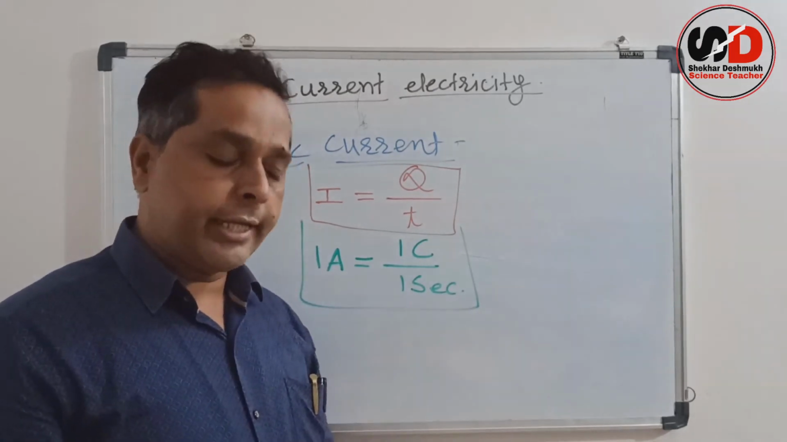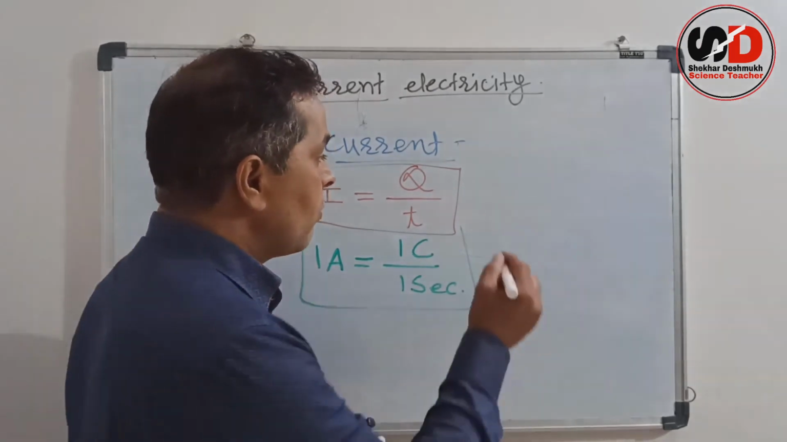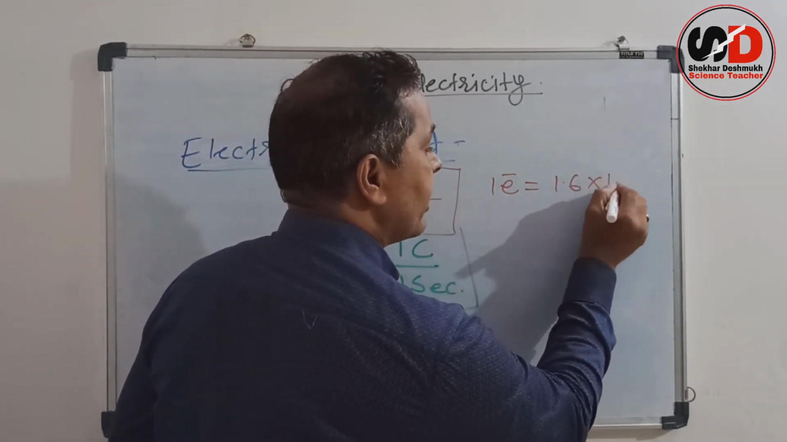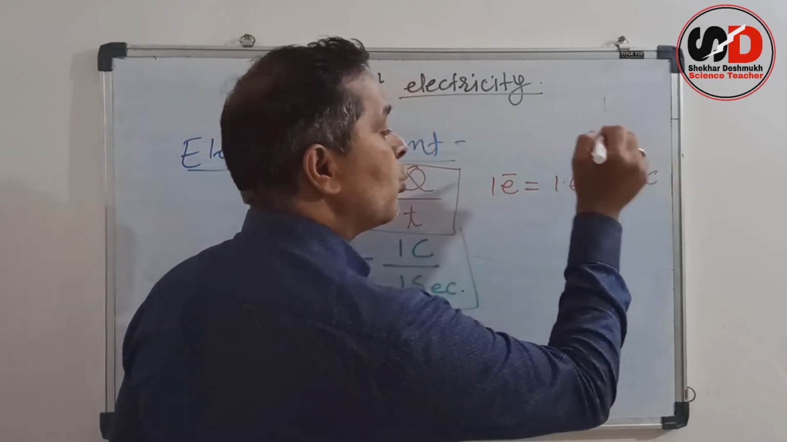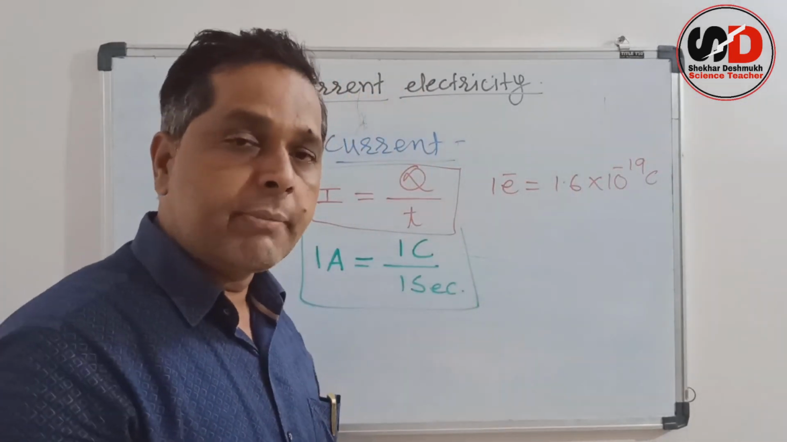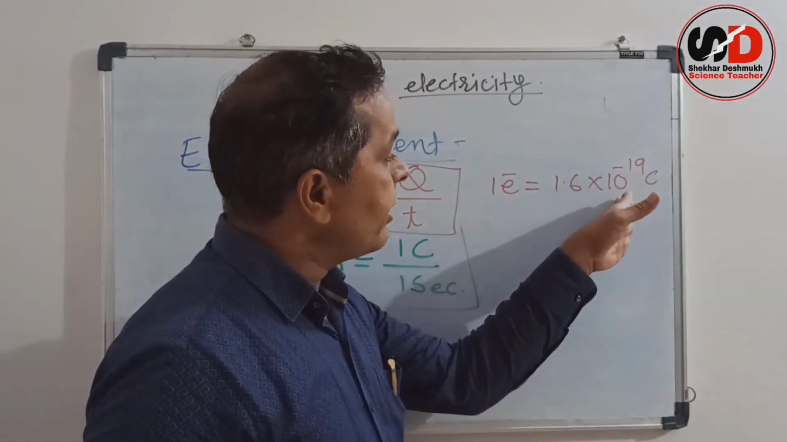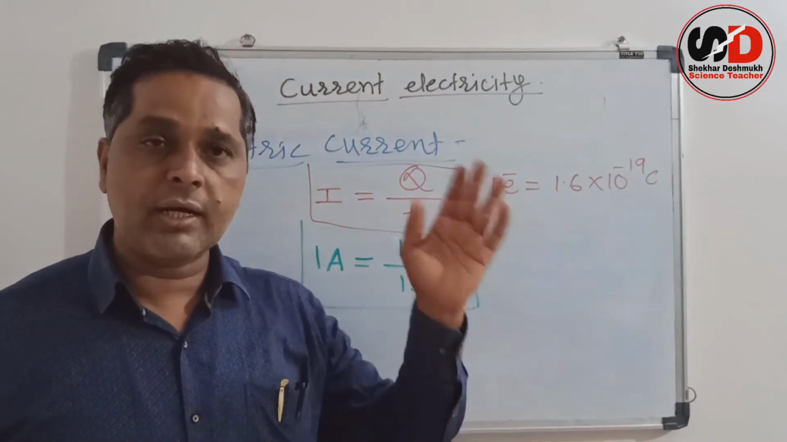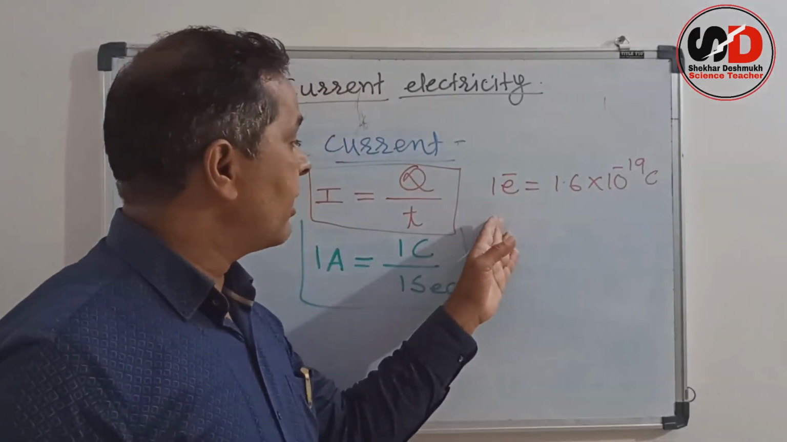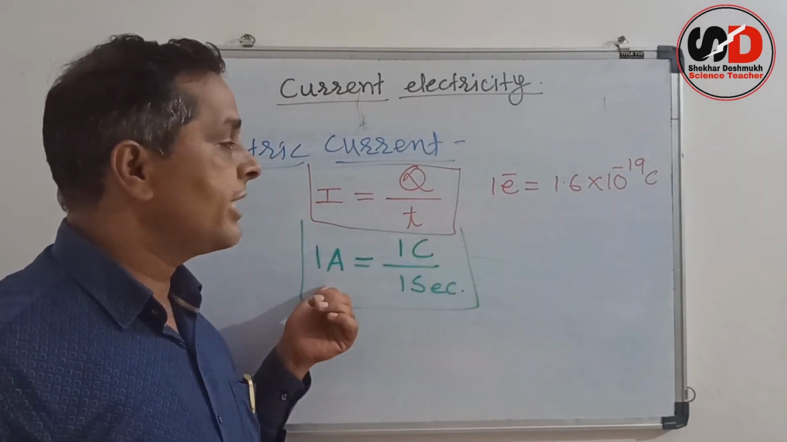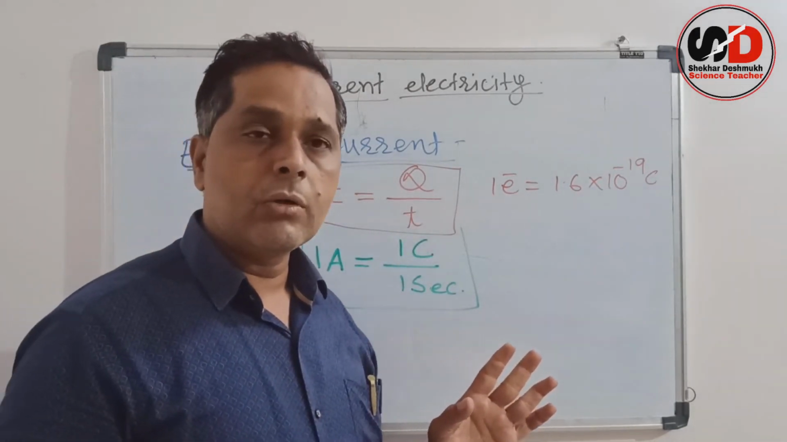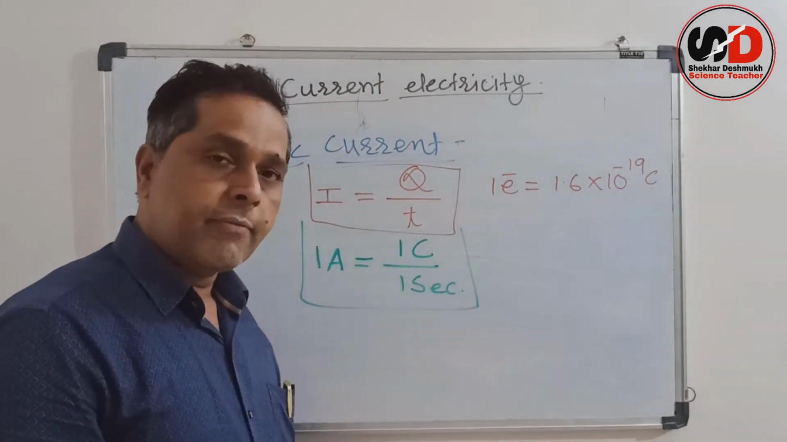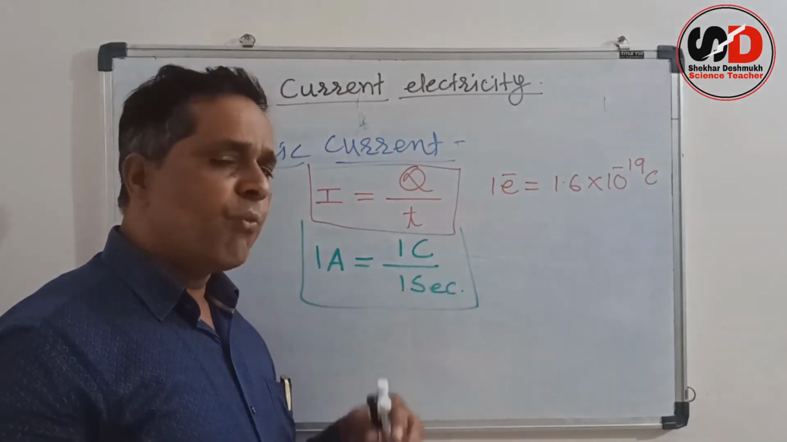Or what is the charge on an electron? The charge on 1 electron is 1.6 into 10 raised to minus 19 coulomb. So approximately, if 10 raised to 19 electrons are flowing through the cross section of the conductor, then the current is in the range of 1.6 ampere or thereabouts. So this is electric current, 1 ampere current, and this is a very large unit.